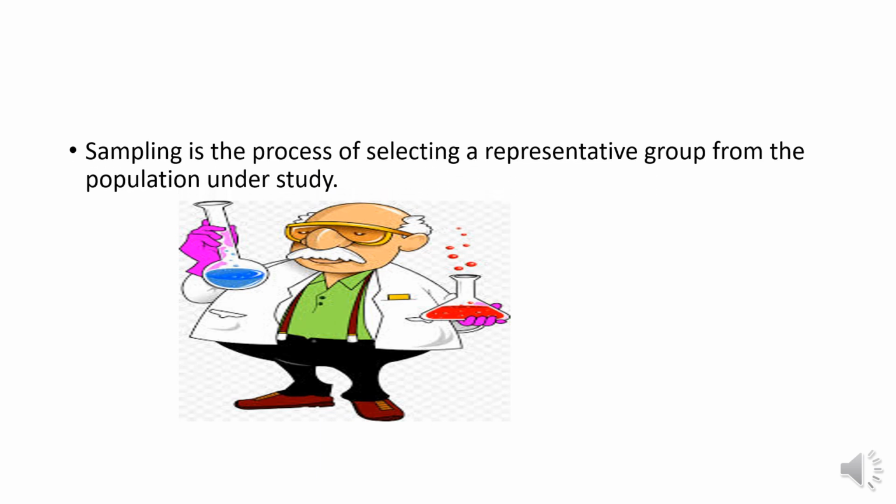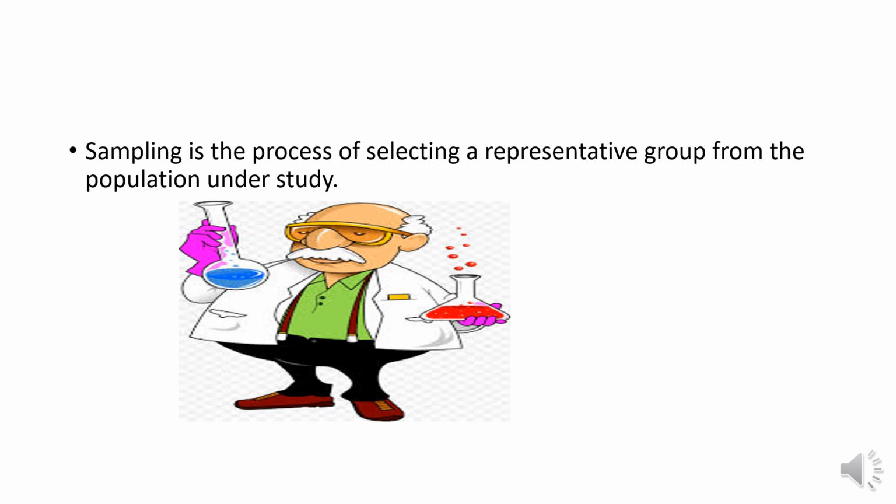So my question is, while working in a lab, do you take the whole acid bottle to study titration, or do you take some millilitres? If you take some millilitres, why do you do so? Why can't you take all of the reactants instead? It is because we use small amounts of everything. That small amount is our sample. We are sampling this, and sampling is the process of selecting a representative group from the population under study.